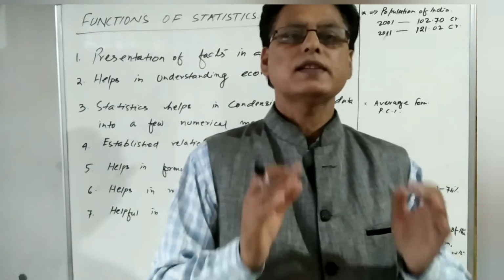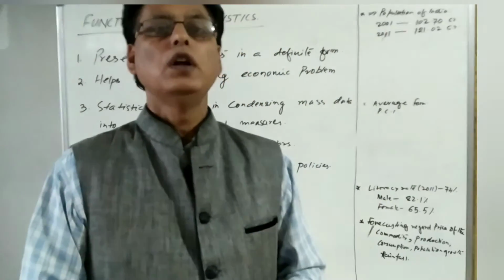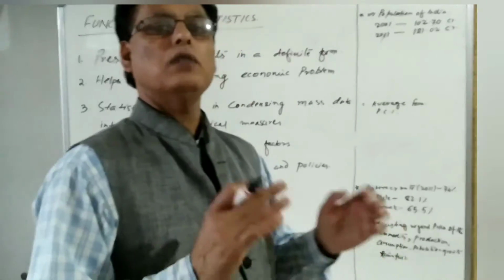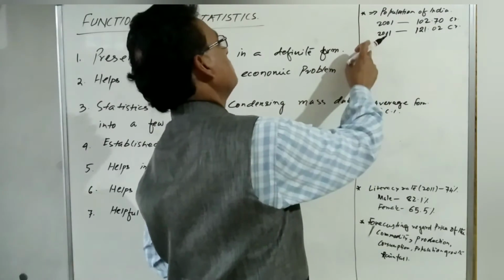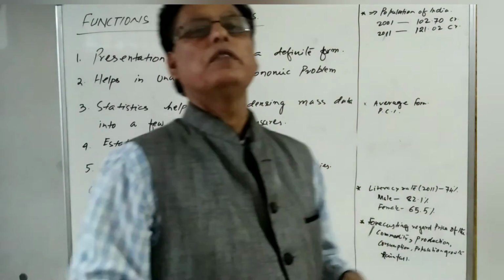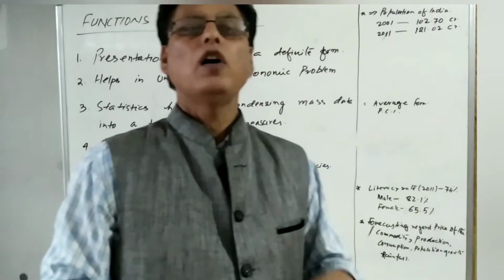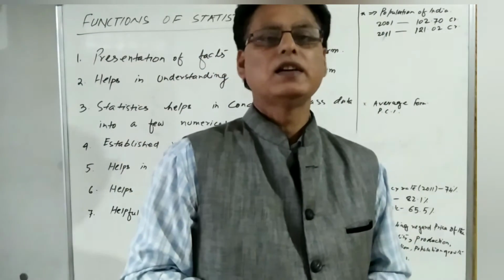It means statistics helps us make a comparison of the population between these periods, and we can know whether the population has increased or decreased.